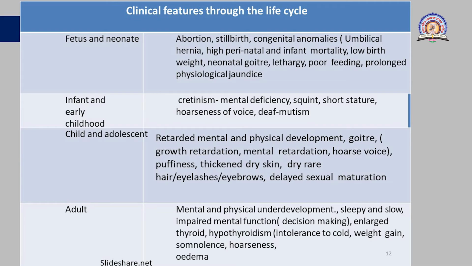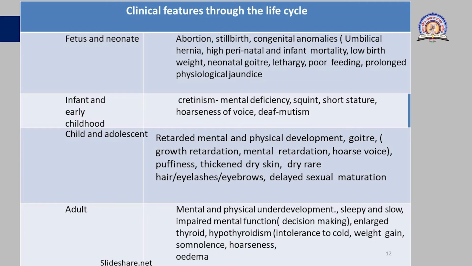Then low birth weight: at the time of birth, the infant's weight is very low, less than 1.5 kg, due to iodine deficiency. Neonatal goiter is also observed in some cases. Then lethargy, that is, the baby is too tired or lazy. Then poor feeding, the baby cannot take food or milk properly. Prolonged physiological jaundice is also observed in some. These are some clinical features of the fetus and neonate.